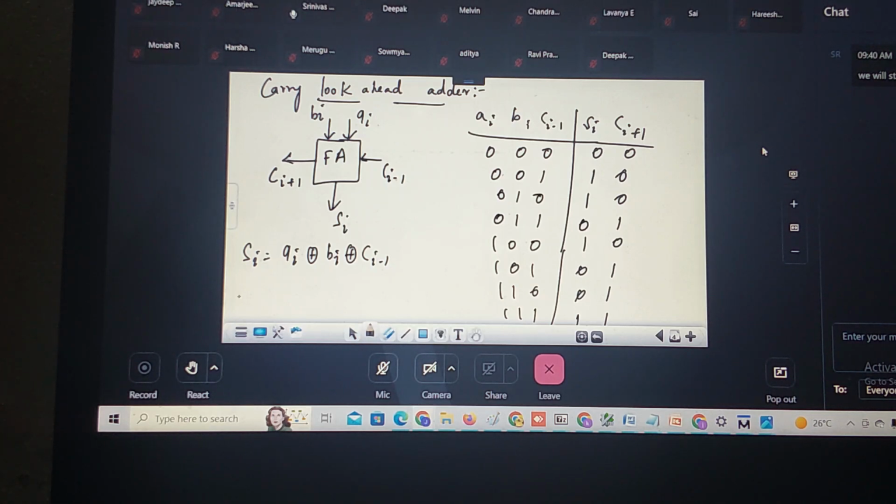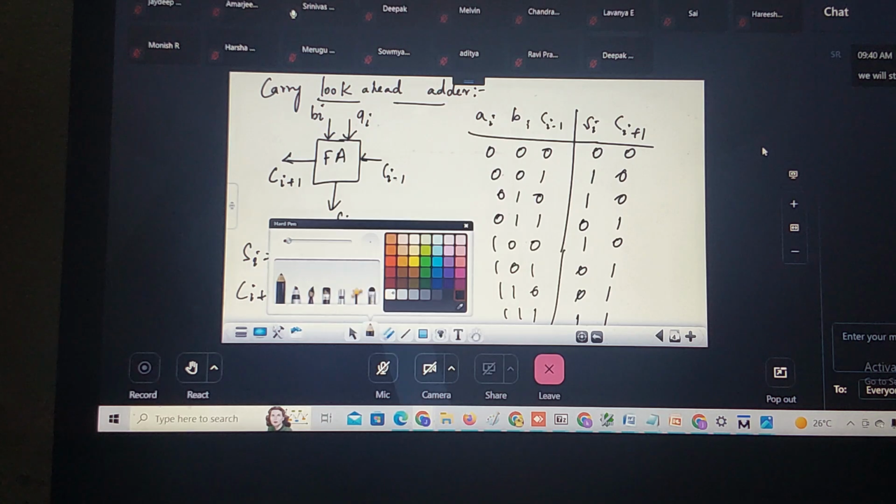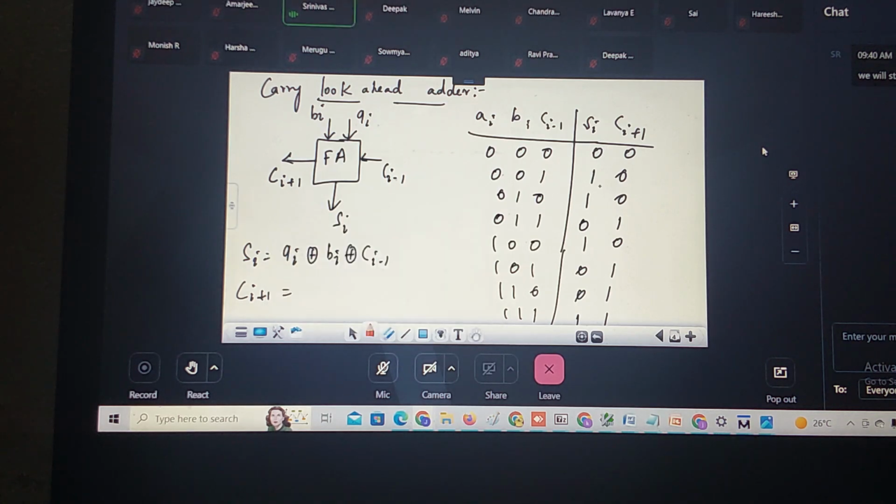Correct? What is my carry expression? If you notice this clearly in the truth table of the full adder, this is the carry expression. Wherever it is a true function, if I'm talking about the sum of products SOP form, it is the true functions. POS form is the false functions.